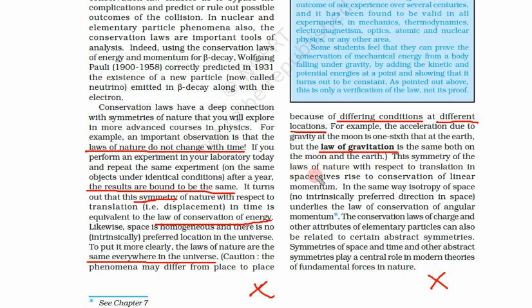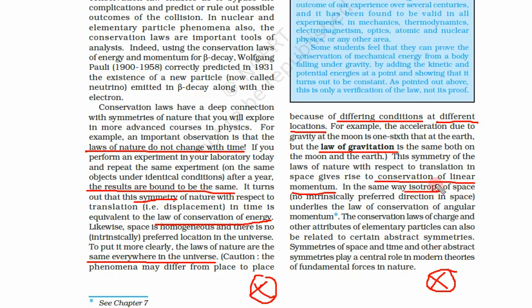This symmetry of the laws of nature with respect to translation in space gives rise to conservation of linear momentum. In the same way, isotropy of space. Isotropy means you can do your experiment here or anywhere, and it is the same.